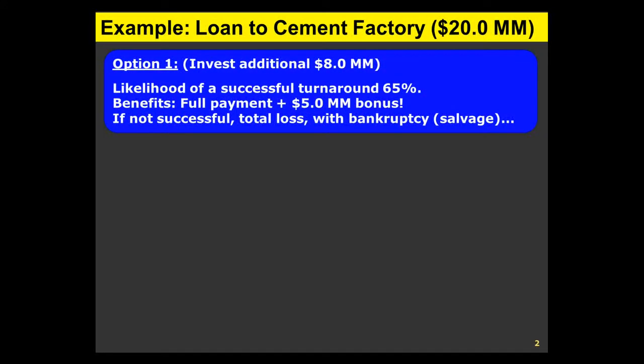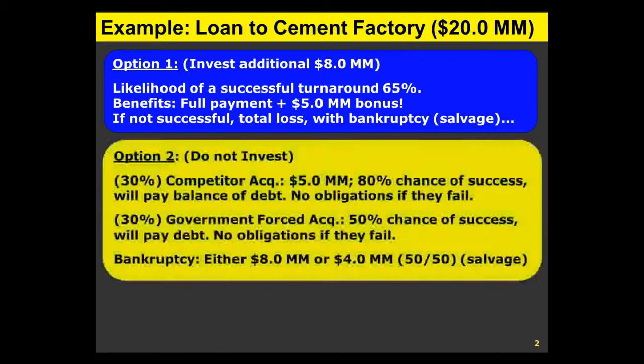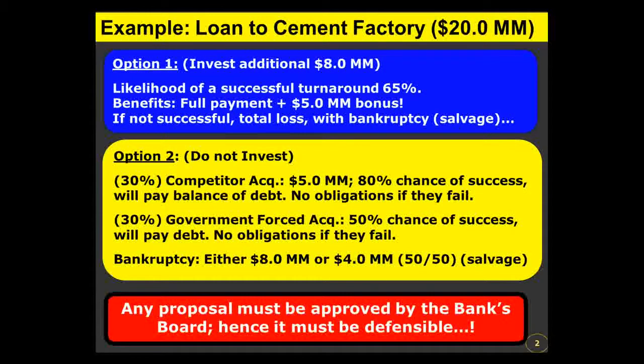After careful review, the consultant recommends several options. Option 1, invest an additional $8 million. However, he determines that the likelihood of a successful turnaround recovery is about 65%, and the benefits would be you would get back your $20 million in full payment plus a $5 million bonus. However, if not successful, that would be a total loss with bankruptcy and only salvage value from whatever we can get rid of.